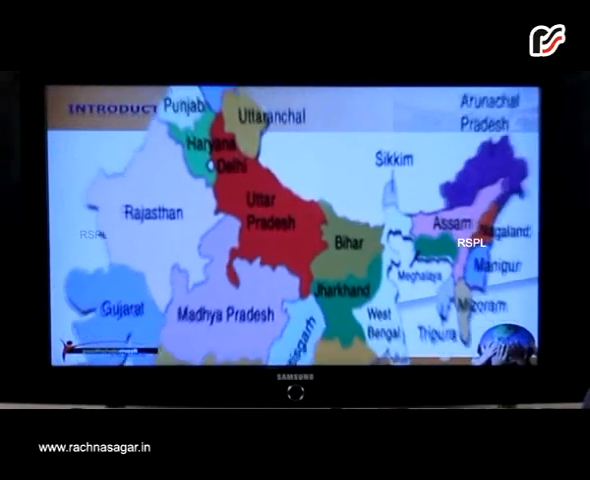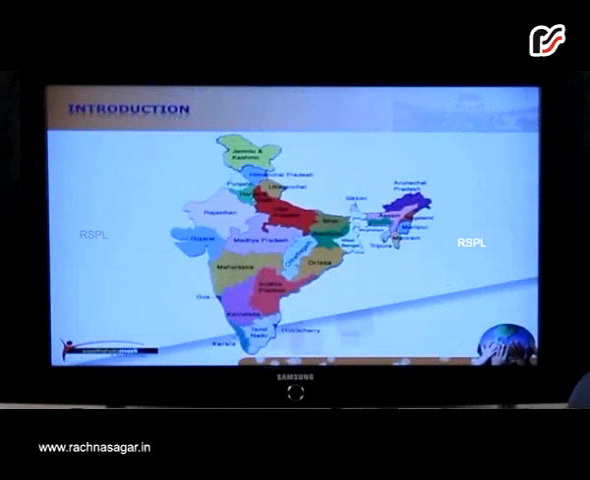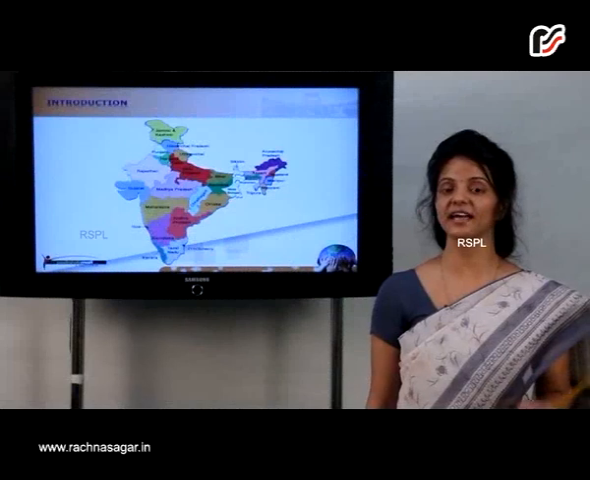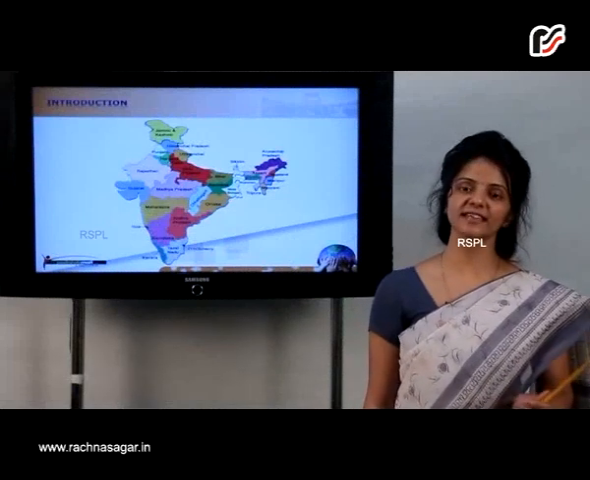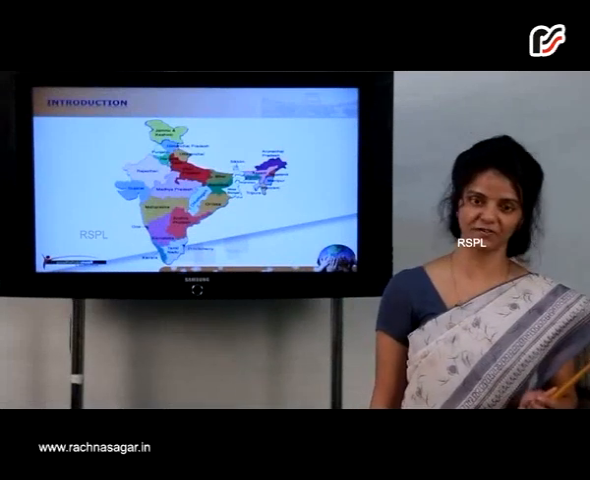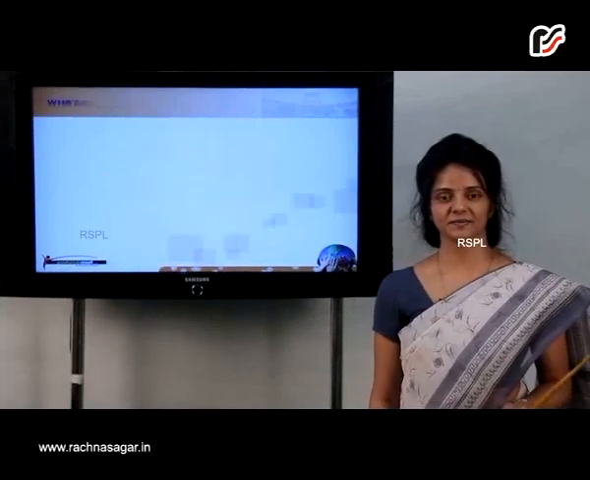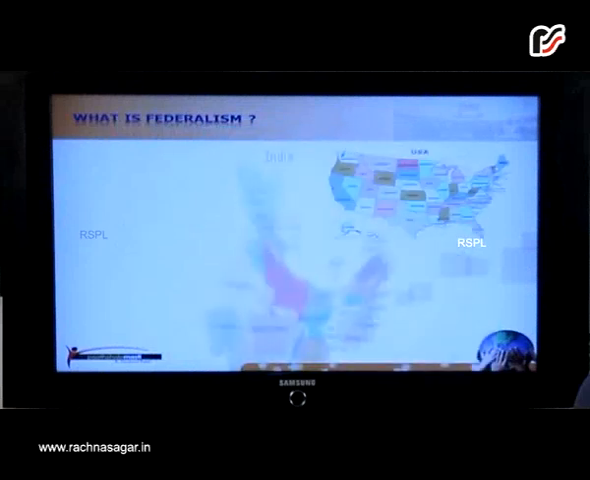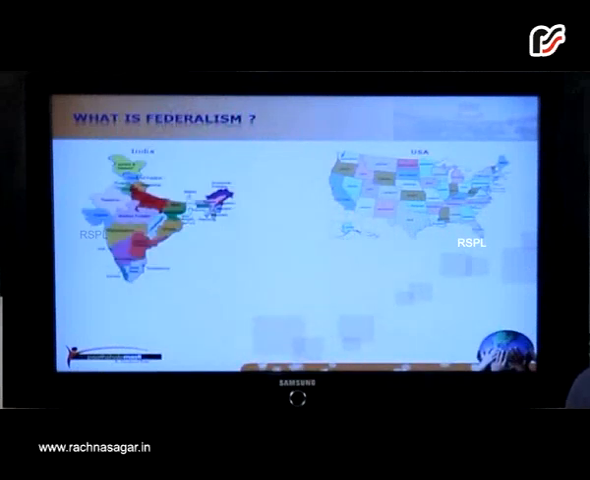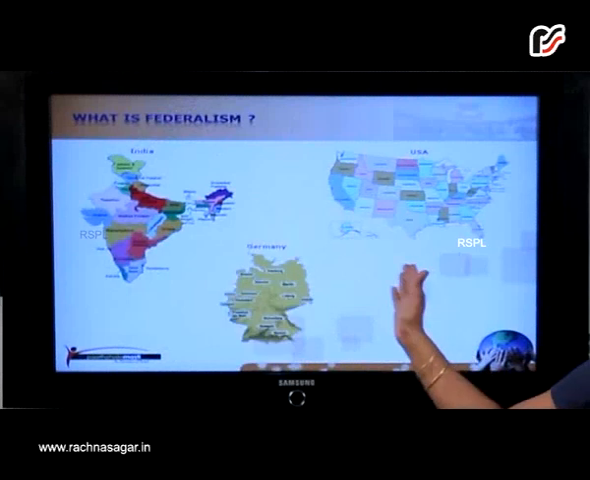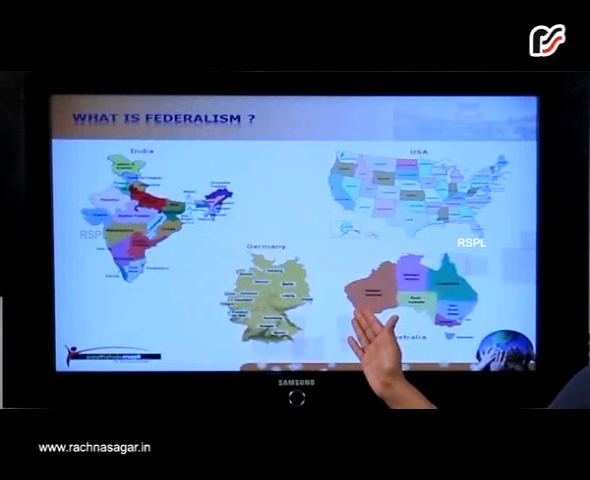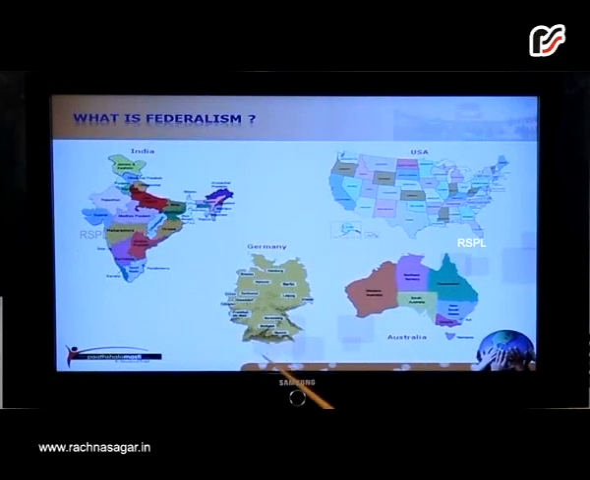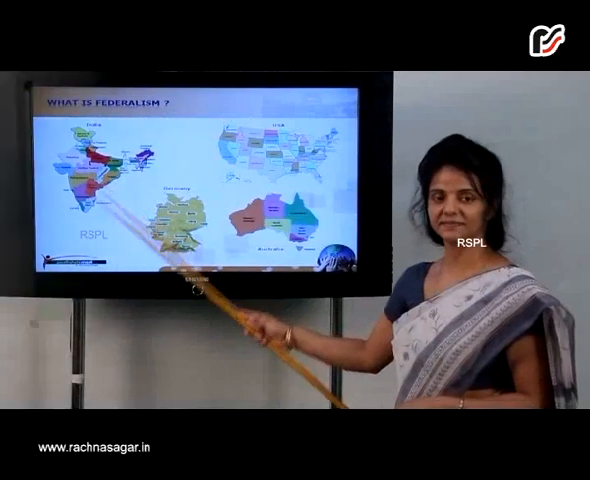The term federalism is derived from the Latin word foedus, which means formal agreement or covenant. It includes the interrelationships between the states as well as the states and the federal government. Now, what is federalism? Federalism is a system of government in which the power is divided between the central authority and various constituent units of the country. This type of system is followed in USA, Australia, Germany and India.